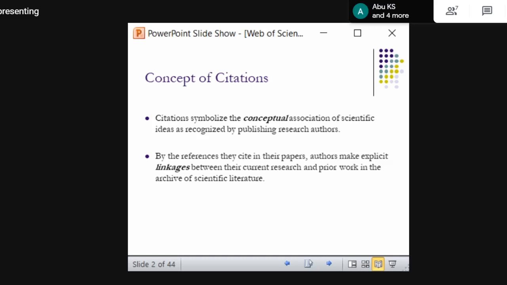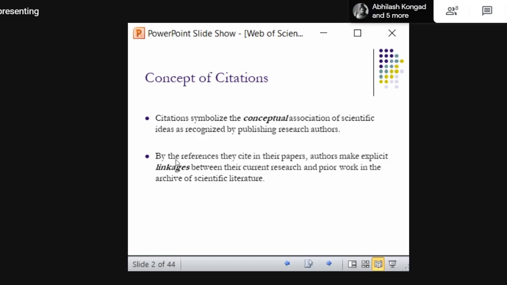So citation is nothing but you are giving acknowledgement to the original source. Let it be an assignment or a term paper or a research article, whatever it may be, if you are taking something from others, you have to provide proper acknowledgement. That means you have to provide proper credit to them. So that credit is provided in the form of citation.